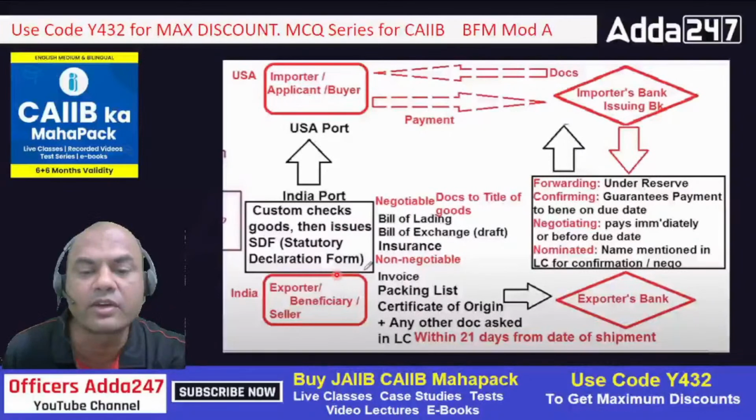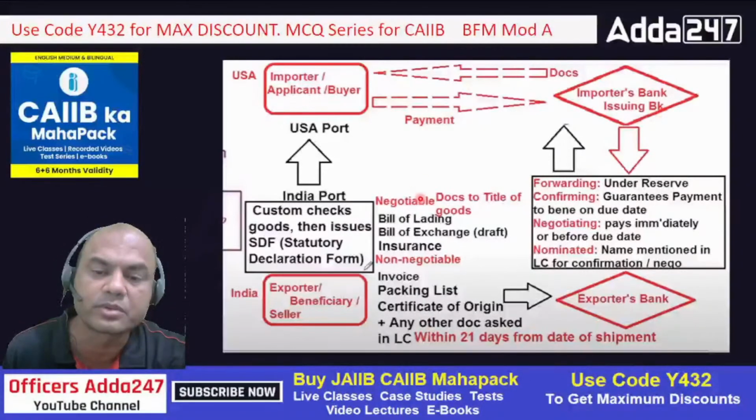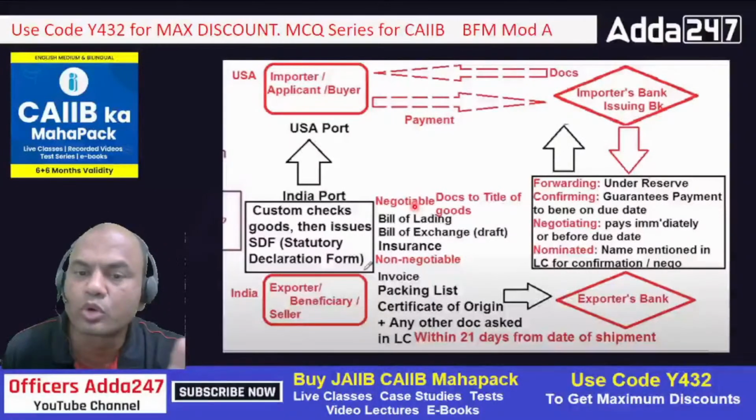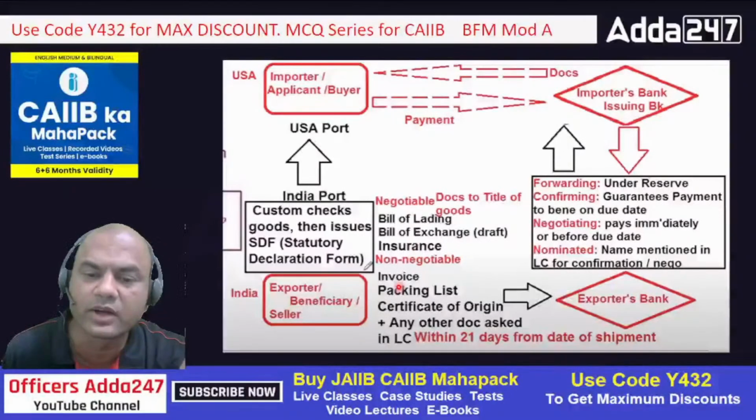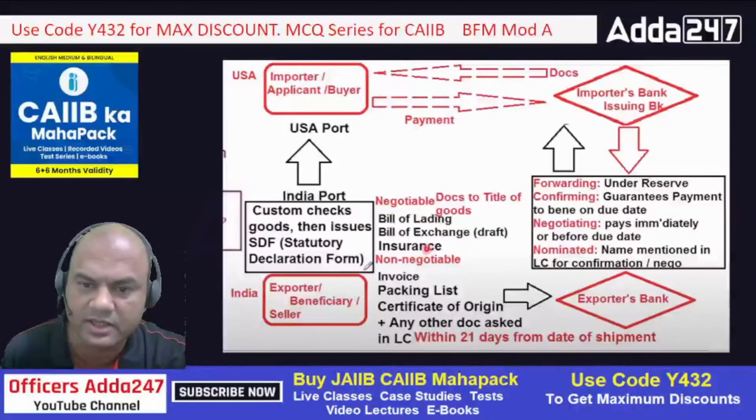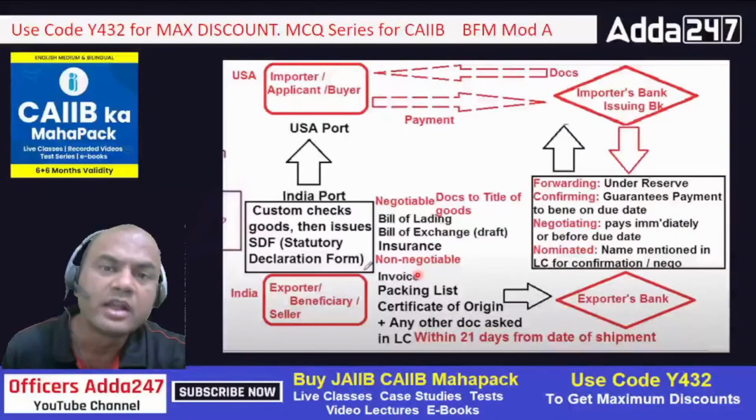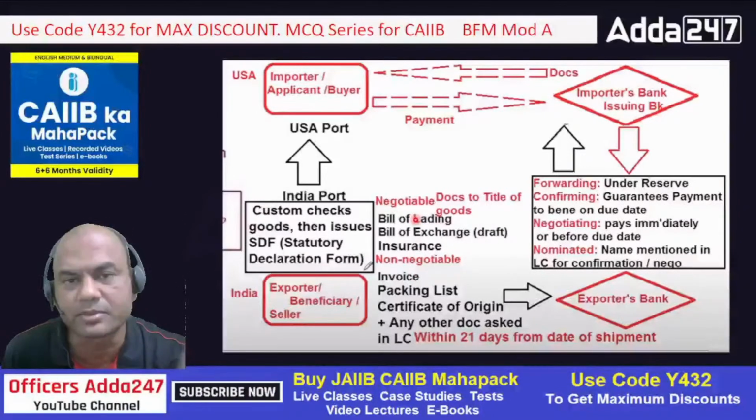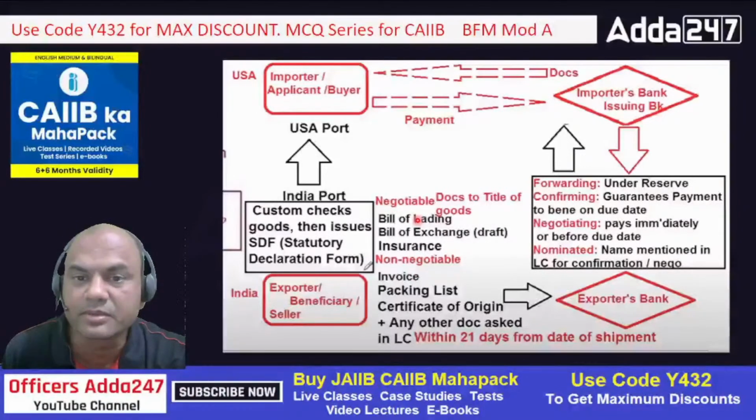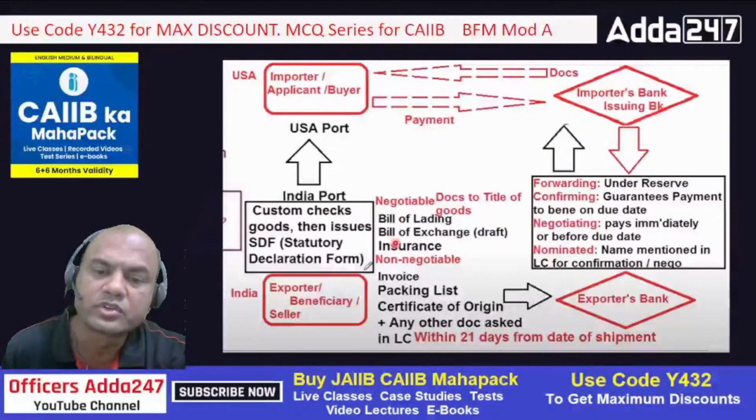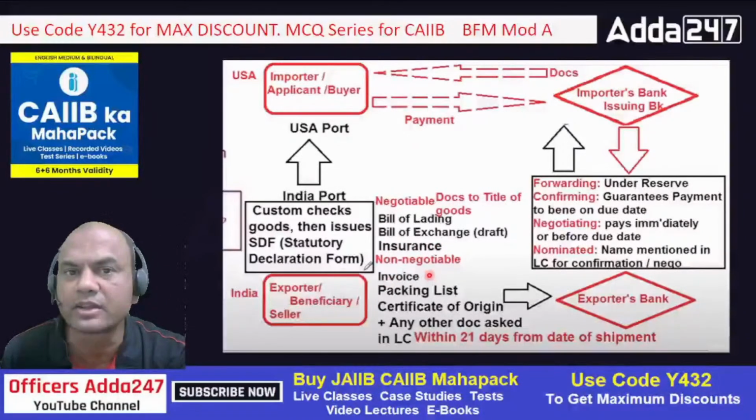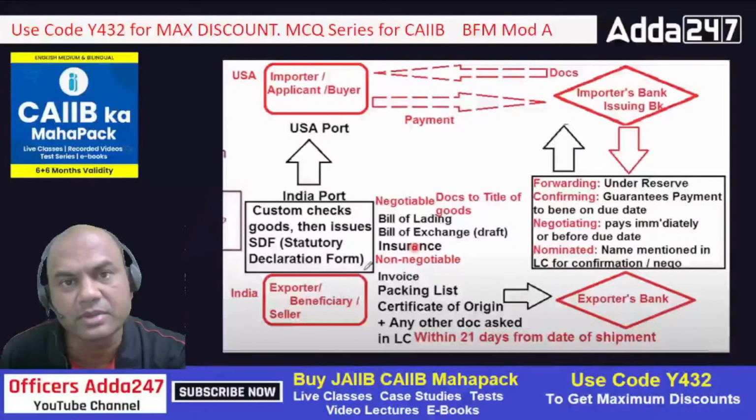So this seller will now have 6 documents. Which are those 6 documents? We'll cover that now. I've just given you the hint: 2I. 2I means what? Invoice and insurance. Now out of these 6 documents, 3 are negotiable and 3 are non-negotiable. Which are negotiable? We'll see one by one. So 2I, invoice and insurance. Out of that, insurance is negotiable, invoice is non-negotiable. What do you mean by negotiable?